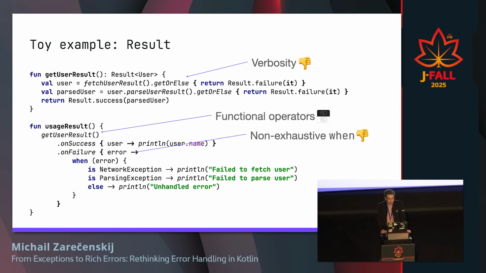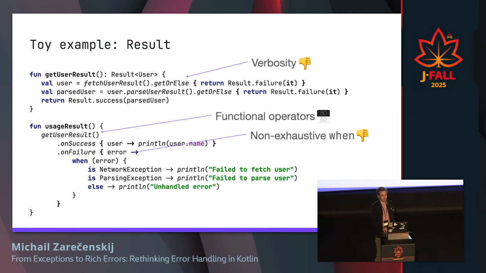Now we have these get or else things. We have functional operators. We also don't have an exhaustive when, because this error is just throwable. And also, in my opinion, it all could work, and it actually works, because a lot of people use this. But in my opinion, this is a really nice example of accidental complexity.